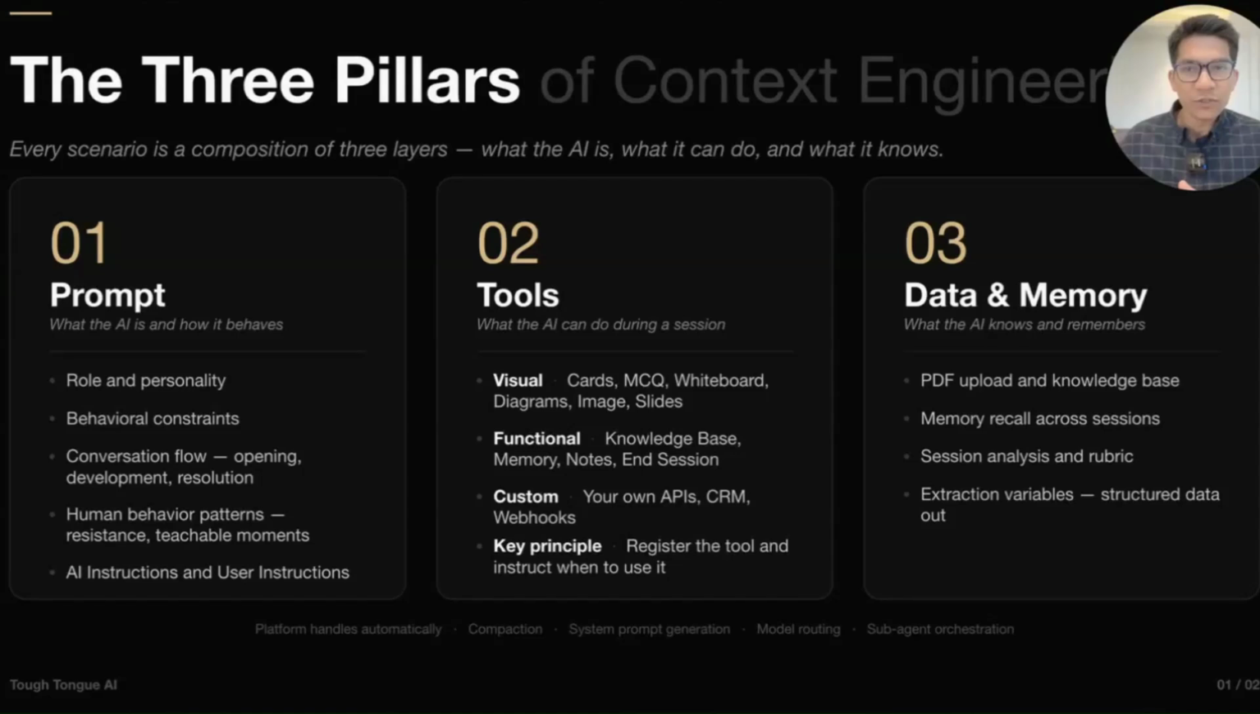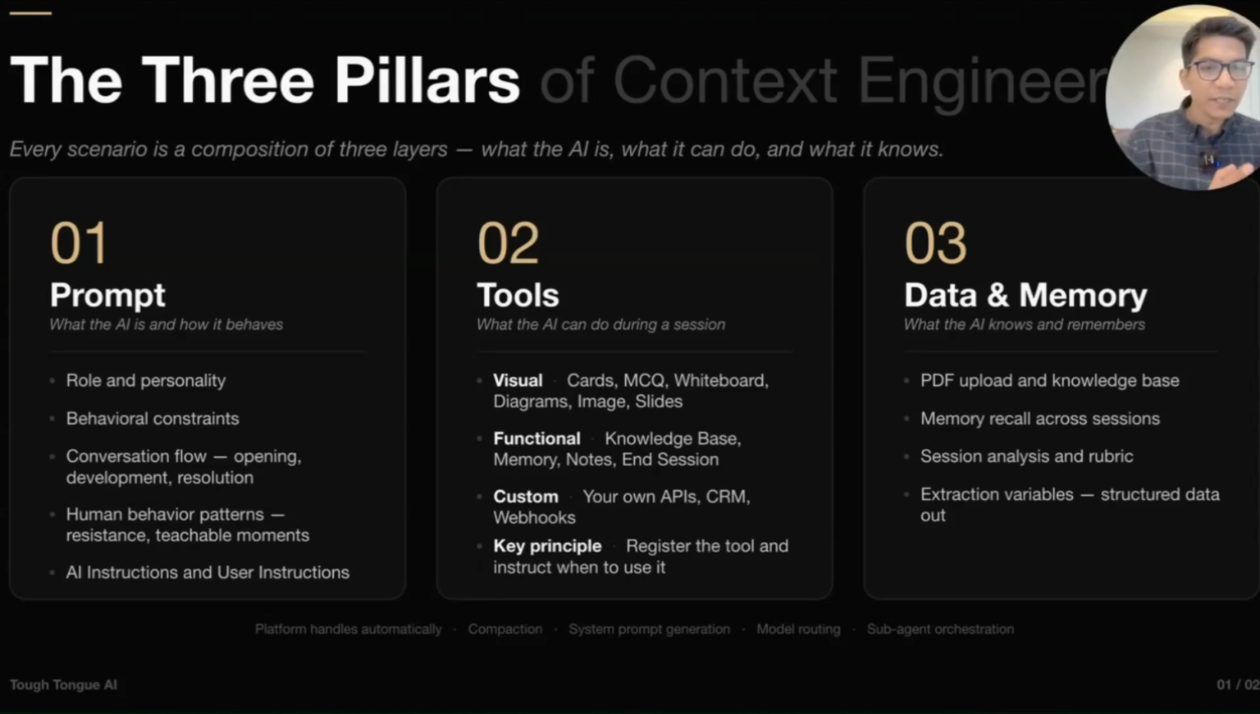So one way to think about context engineering for a Tough AI agent is in three pillars. One is the prompt that you write. So this goes into AI instruction, and this is mostly about what exactly AI should do, how it should think through, what sort of structure it should follow. The second is the set of tools that you add. There are some first-party visual tools that you add, like cards, MCQ, the image generation that you saw. There are also some external tools that you can add, for example, taking data from CRM or pulling data from a knowledge base and things like that.